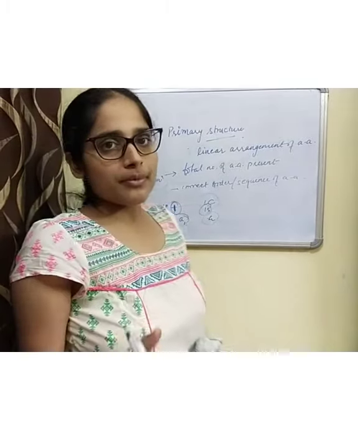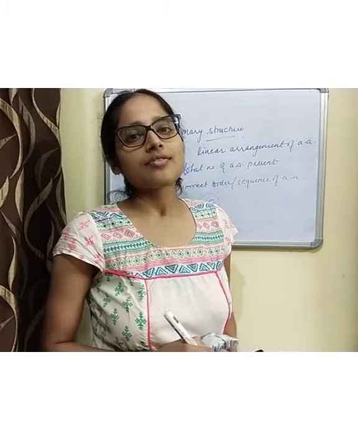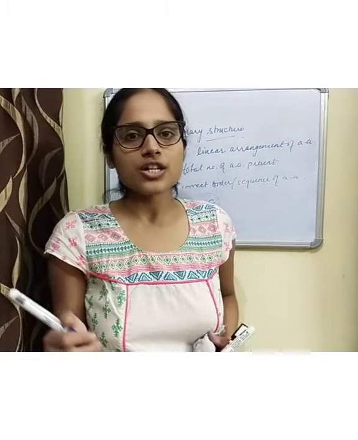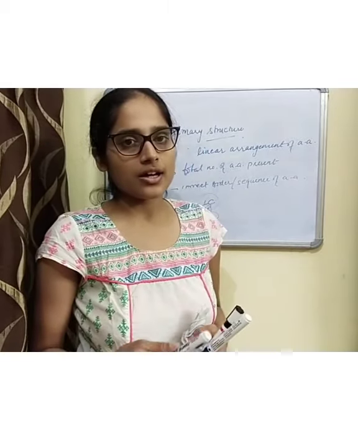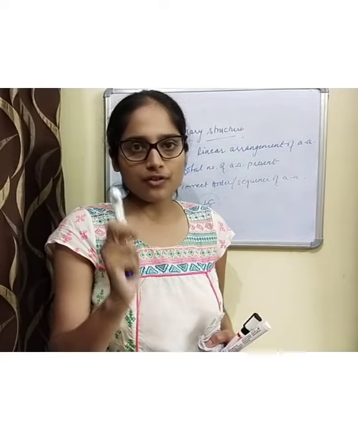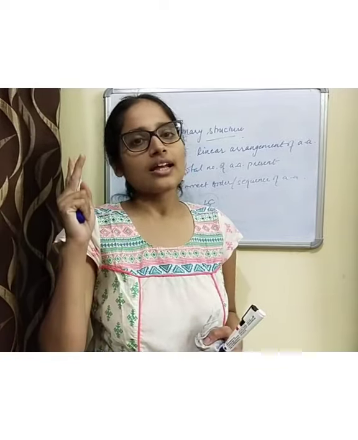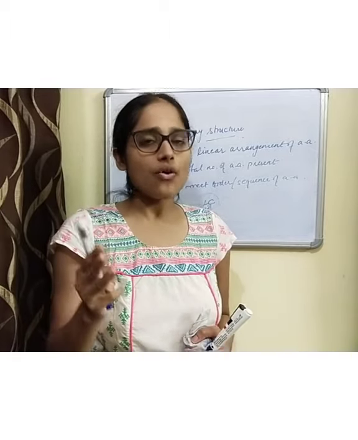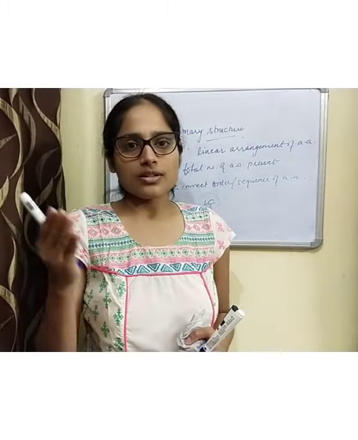If you go back to the previous video, where I described the various bonds involved in stabilizing the levels of protein structural organization, there are 5 major types: peptide bonds, hydrogen bonds, covalent bonds, hydrophobic interactions, and van der Waals interactions.